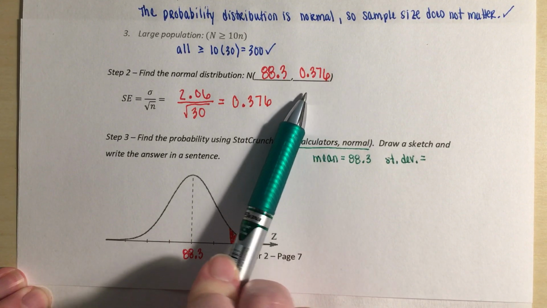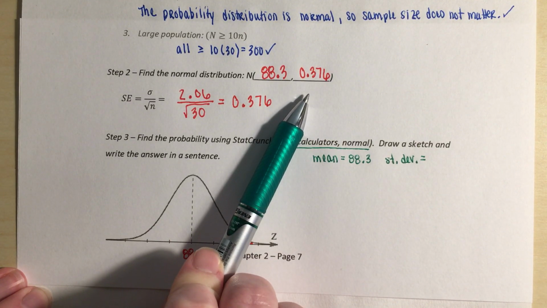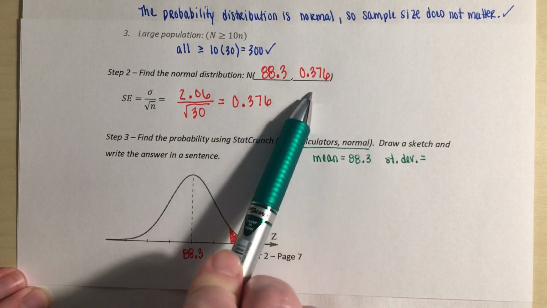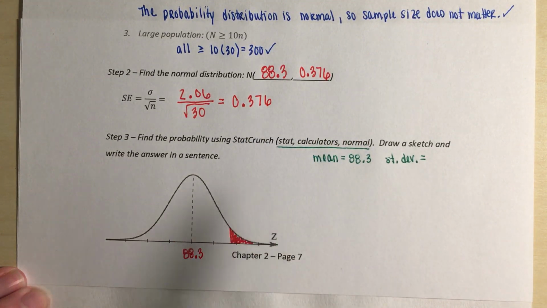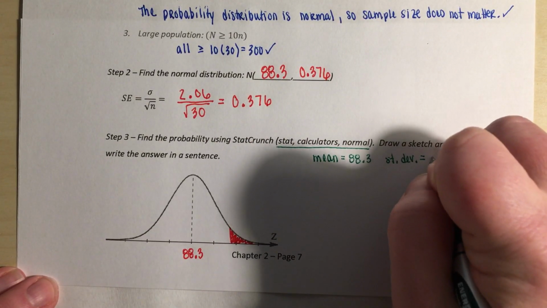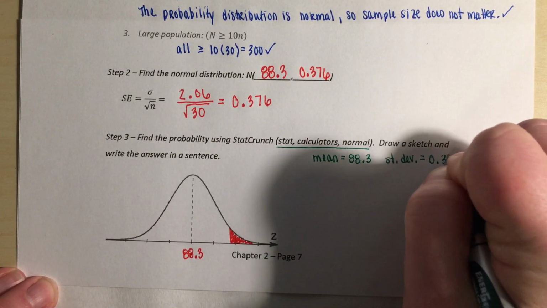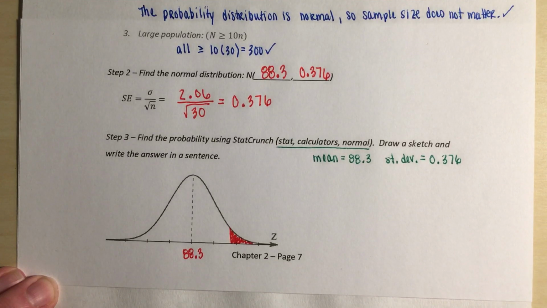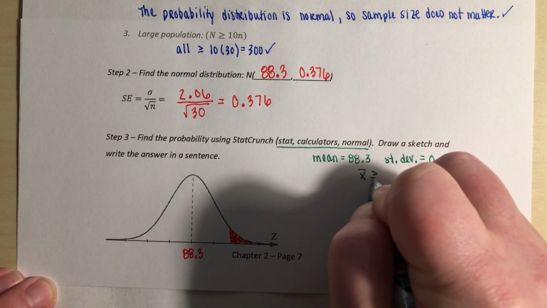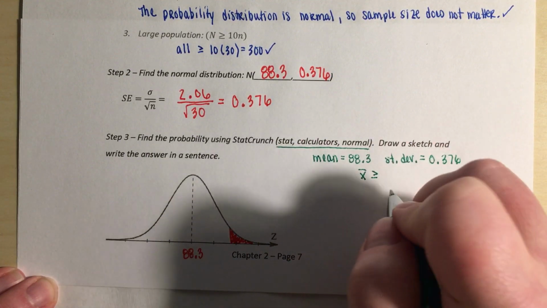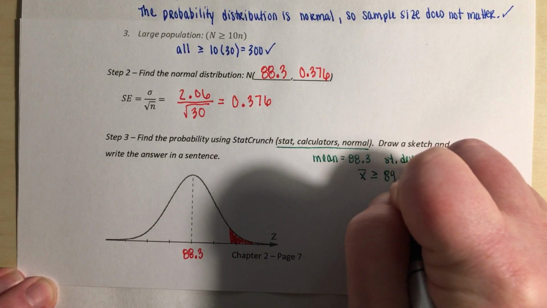That was the whole point of finding that value. So make sure we enter 0.376, and we are testing for our mean to be greater than or equal to 89.